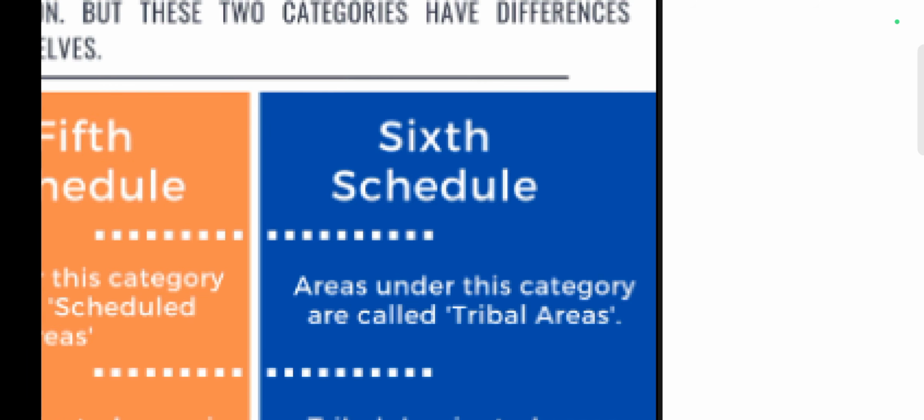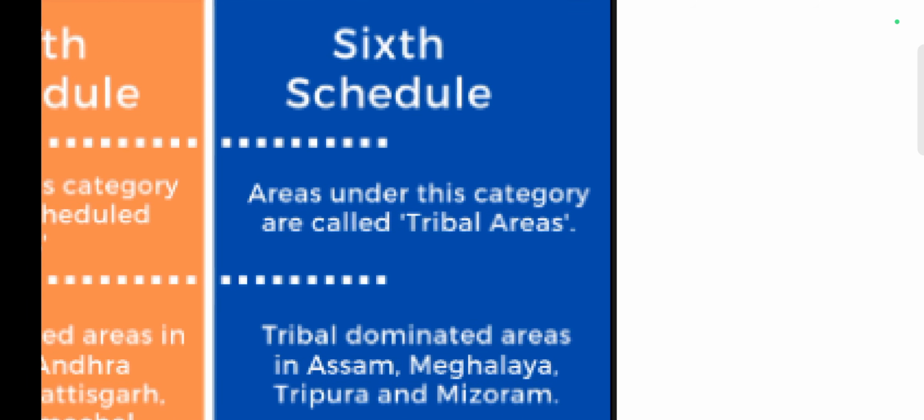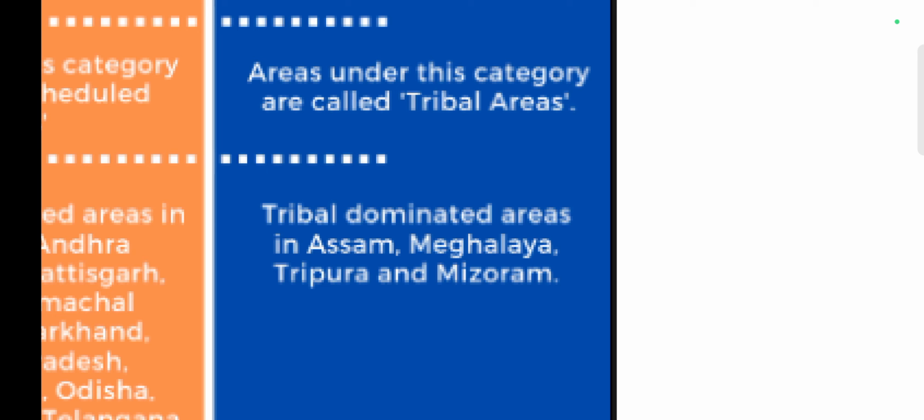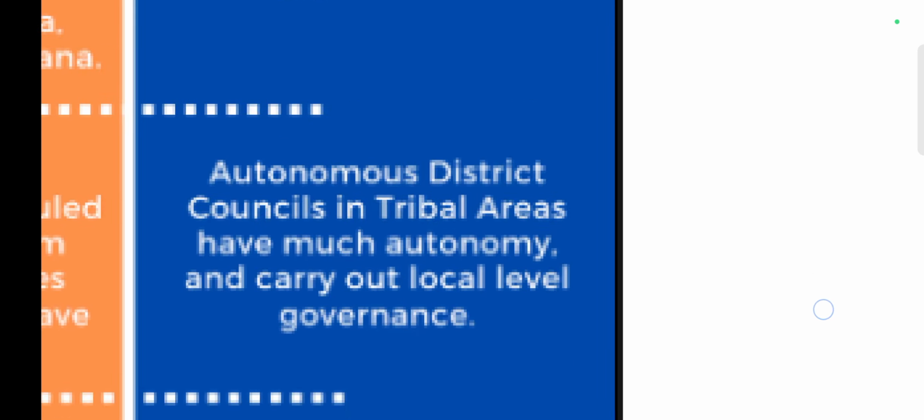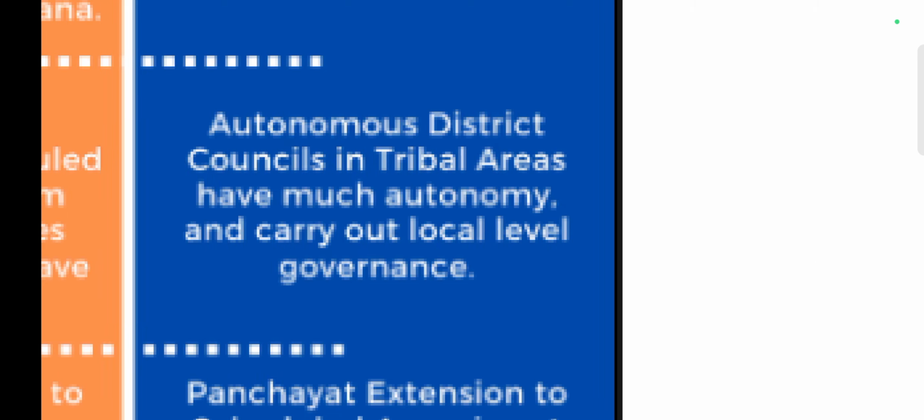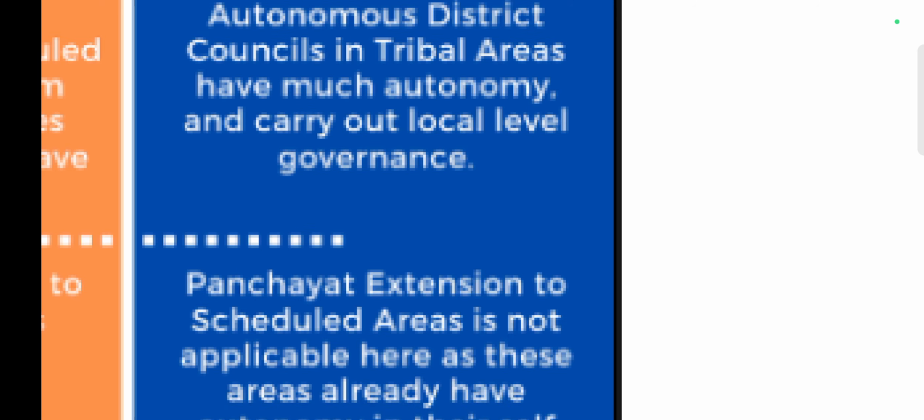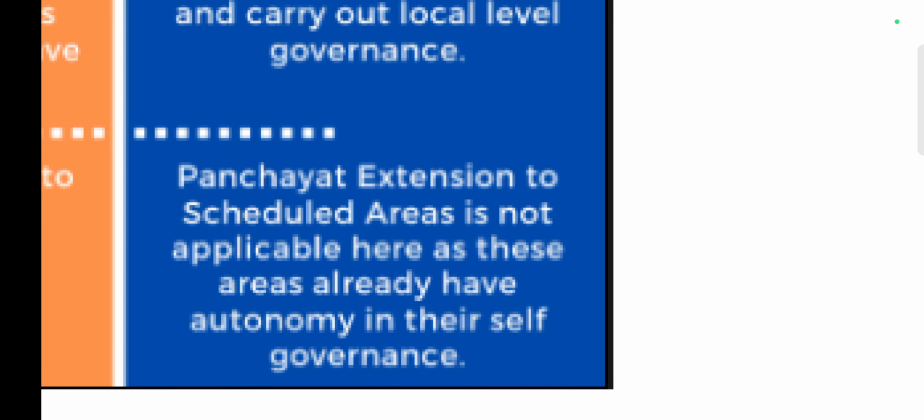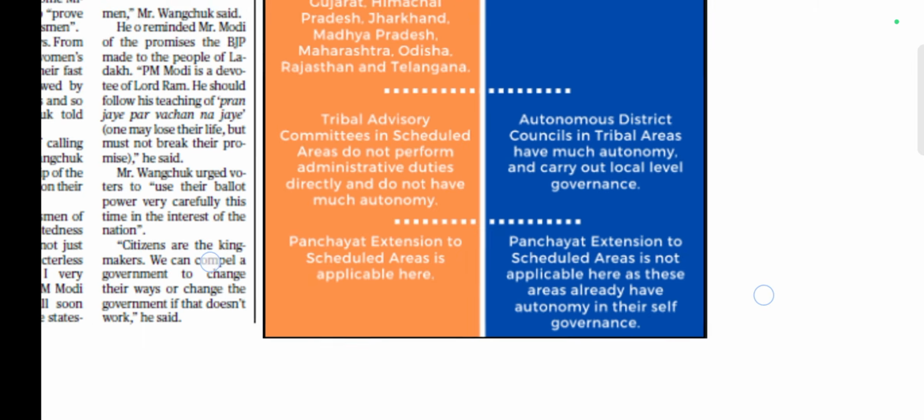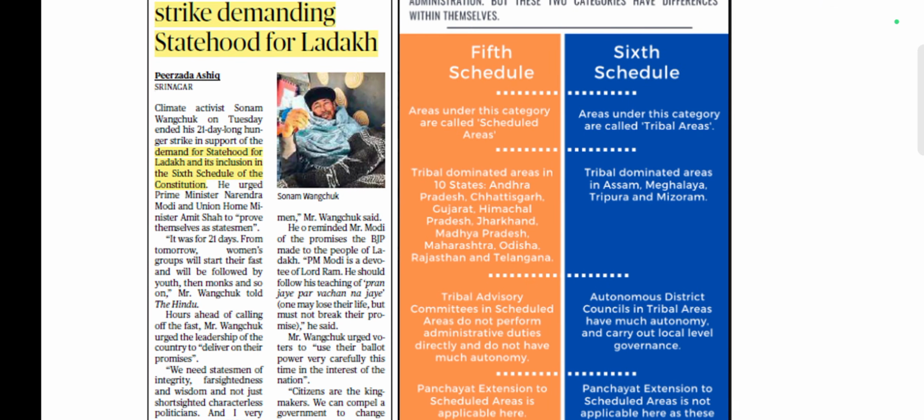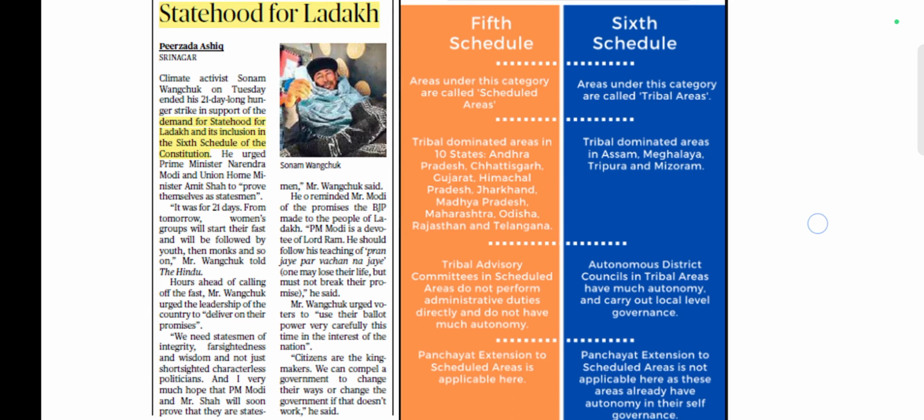Sixth Schedule areas are called tribal areas. They are tribal dominated areas in Assam, Meghalaya, Tripura, and Mizoram. You can remember this by ATMM: Assam, Tripura, Meghalaya, and Mizoram. Here we have Autonomous District Councils, which have much more autonomy and carry out local level governance. PESA is not applicable here, as they already have much autonomy in self-governance. That's why the Ladakhi people want Ladakh to be included in the Sixth Schedule. I have also included a few MCQs on the basis of these topics. You can practice them at the end.